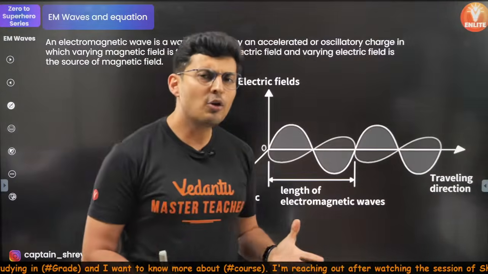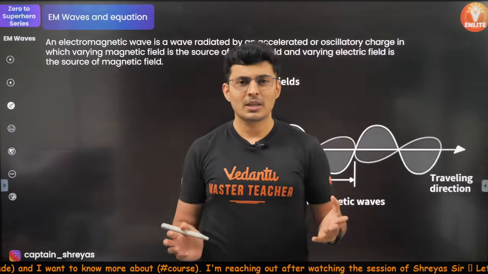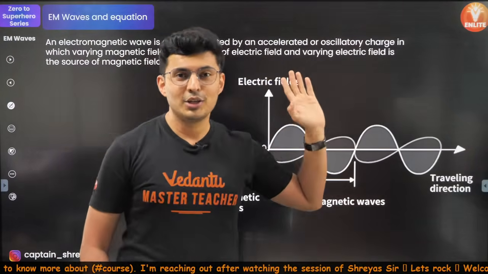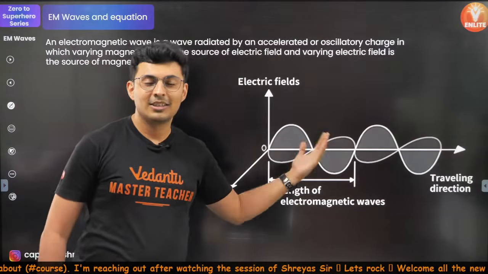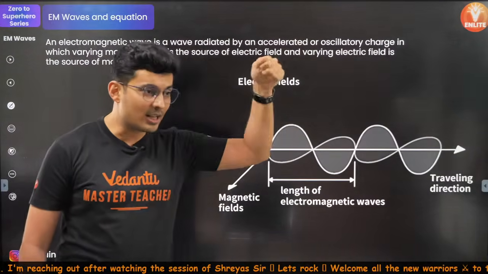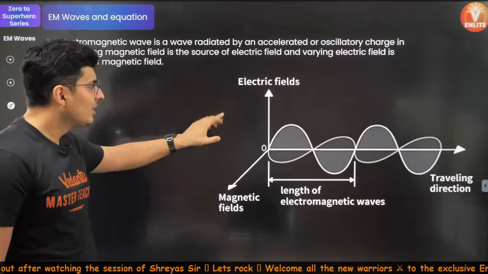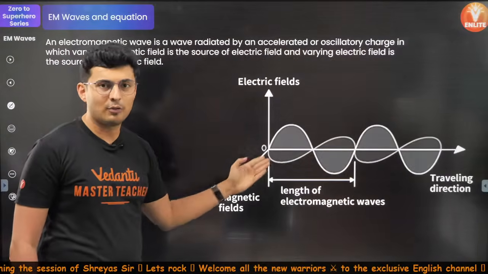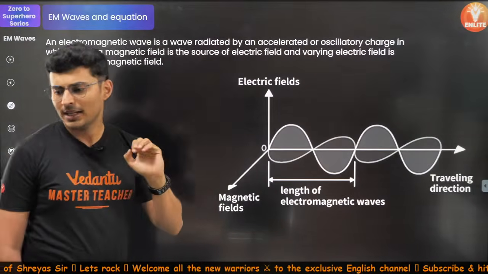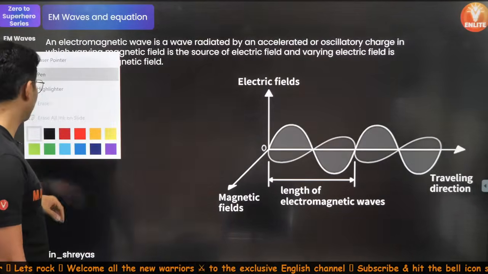Now, like you have seen the wave equation back in your 11th standard, the sound wave equation or the transverse wave on a string equation, same way you can write the equations for an electromagnetic wave. Simple it is. It's not very difficult, guys.